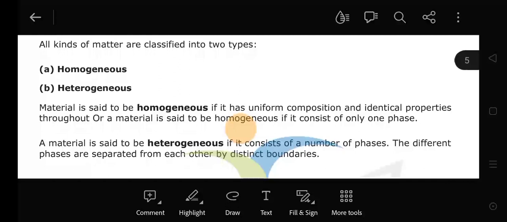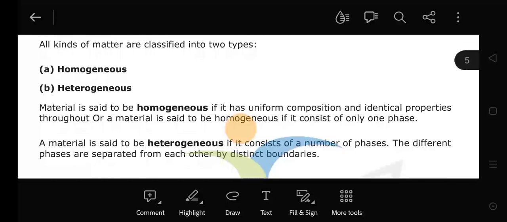A material is said to be homogeneous if it has uniform composition and identical properties throughout, or if it consists of only one phase. Children, what do we call homogeneous? Homogeneous mixtures are mixtures in which you see only a single phase, thoroughly mixed, like sugar in water, salt in water. When you dissolve sugar in water, the sugar completely dissolves in it.